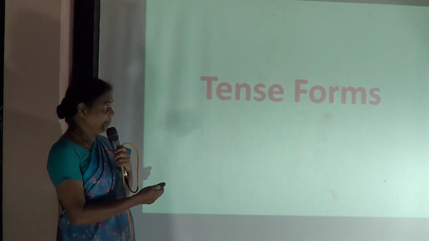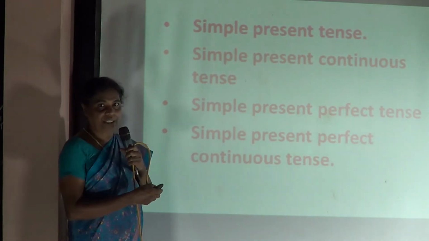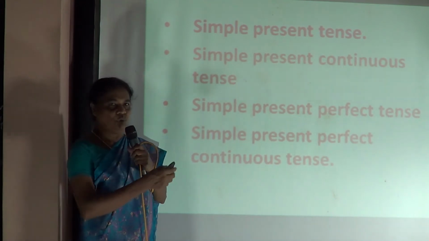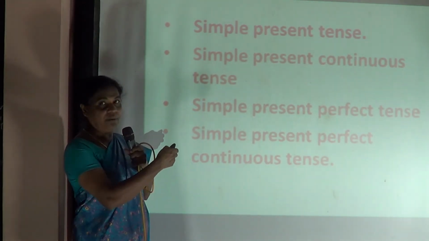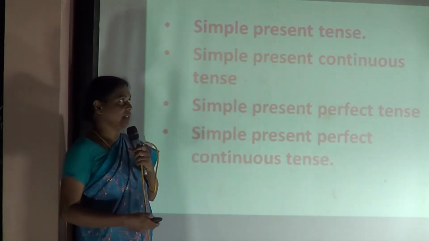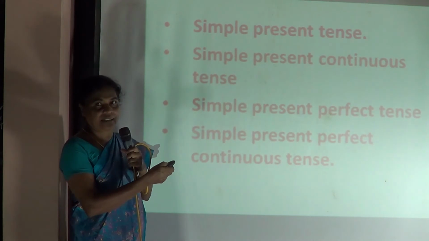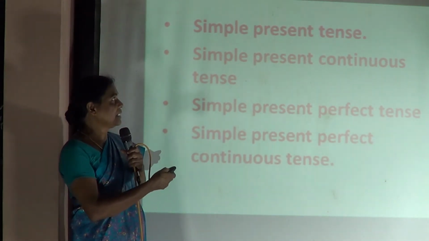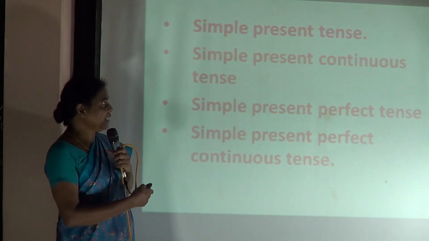So let's see the first type, that is the present form. In the present tense forms, there are four kinds. The first kind is the simple present tense, and the next one is the present continuous tense.